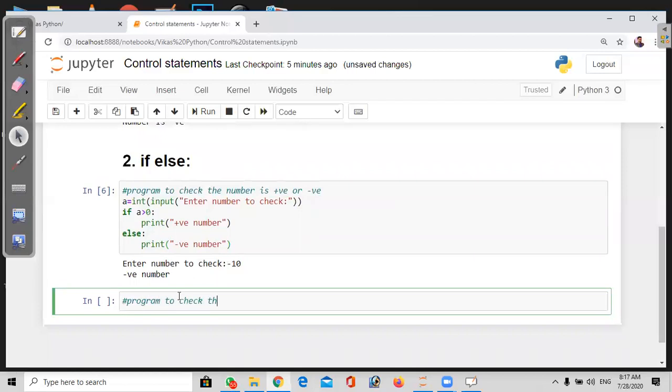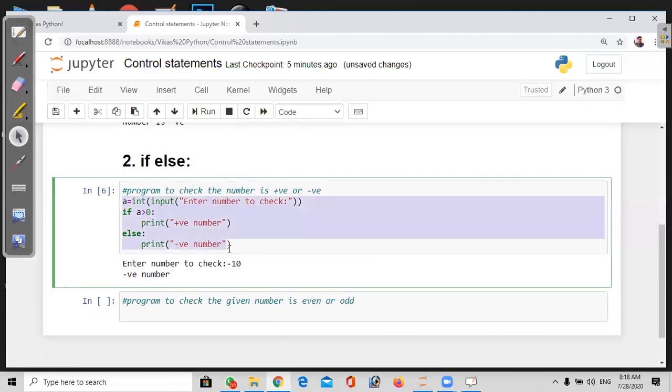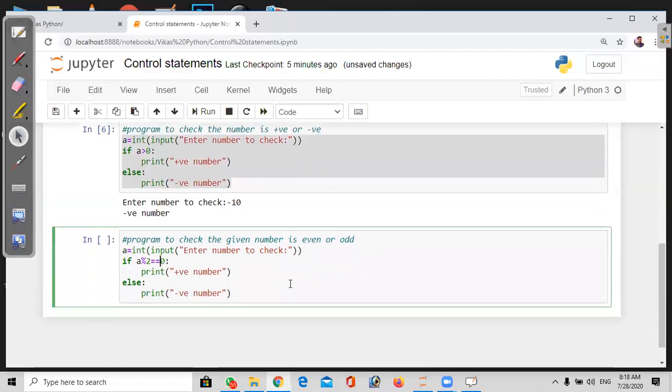Program to check even or odd. So here I'll write the same program, just modifying the logic. To check whether a number is even or not, use modulus 2 equal to 0. If the given number is divisible by 2, then that is an even number, or else that is an odd number. Divisible by 2 means modulus 2.